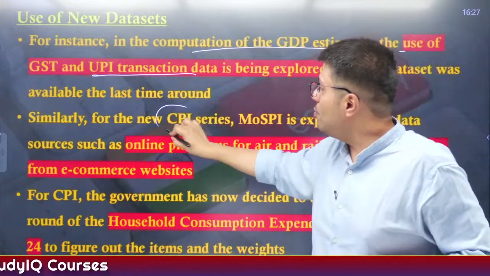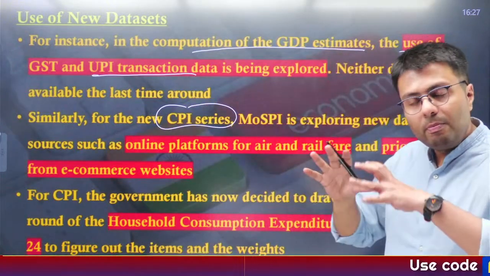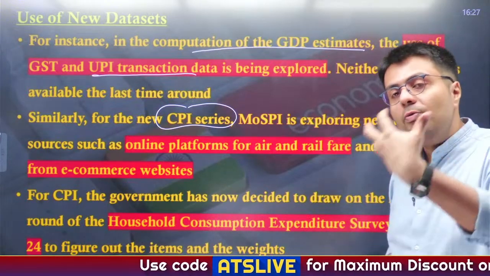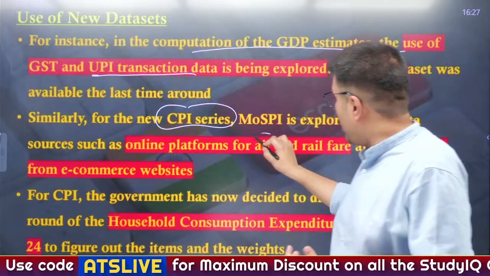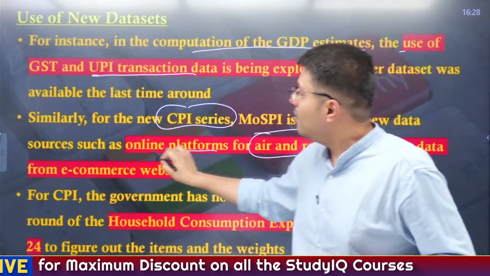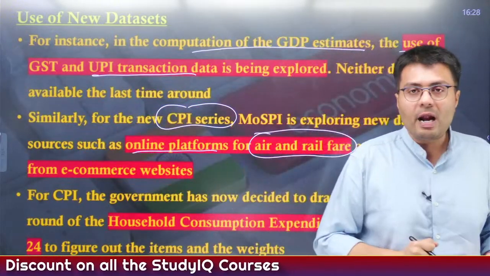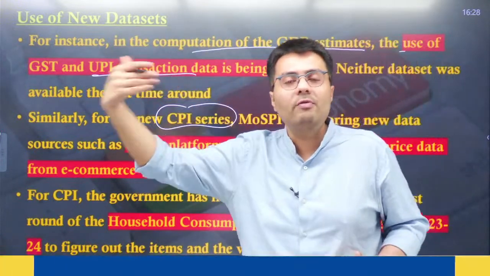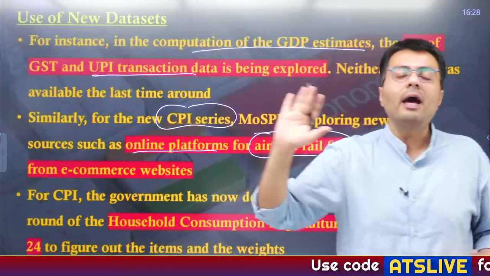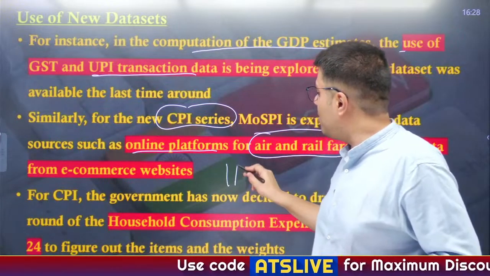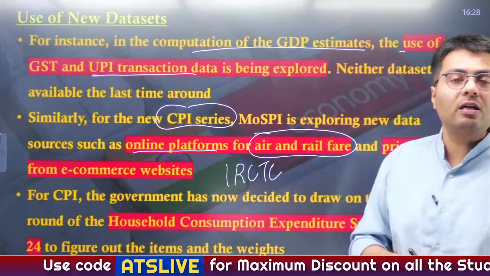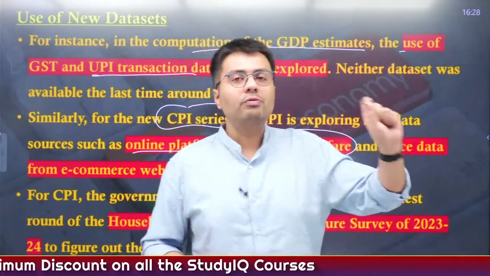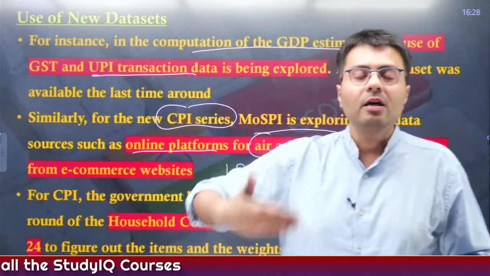Similarly, in the new Consumer Price Index series, the Ministry of Statistics and Programme Implementation will source newer data of air tickets and railway tickets using what the tickets are charged on online platforms, right? In 2004 and 2005, people used to go to railway stations, stand in line and book tickets themselves. Now people rely on sites like IRCTC to book tickets. So automatically the price shown on IRCTC will be the price for railway tickets that will be calculated for the Consumer Price Index.